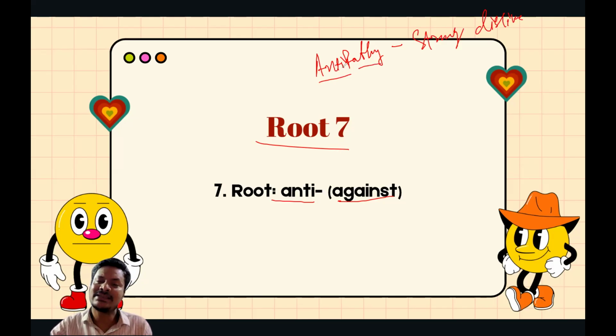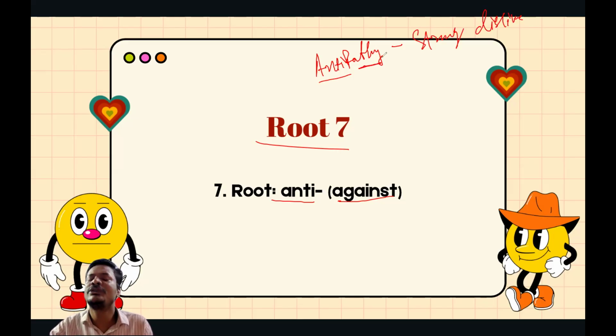So in that case, we can say antidote, antithesis, something that goes against, or antipodal, antinatalism, antinomian, anti-pollution, antiseptic, antinomies, antibody, and anticlimax.